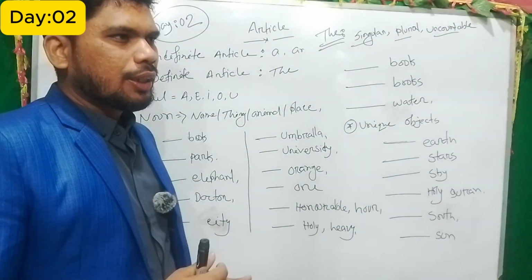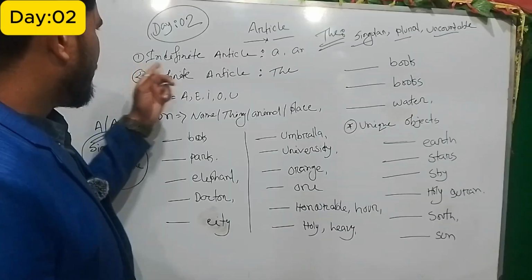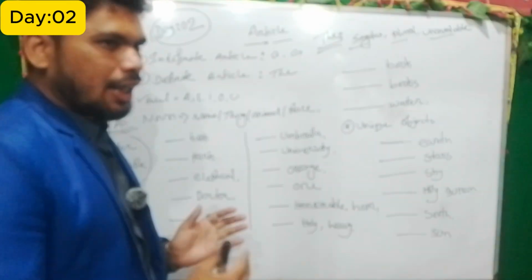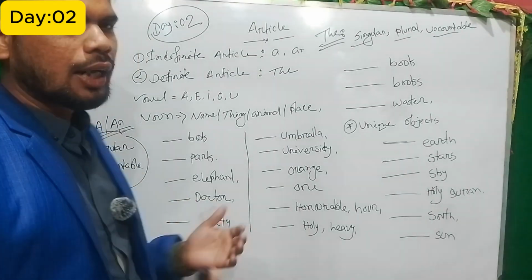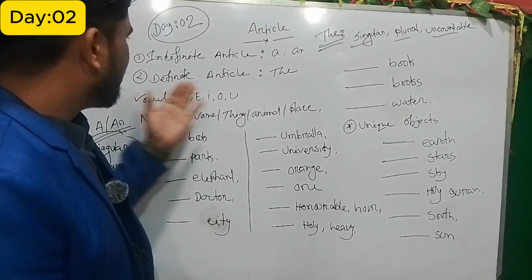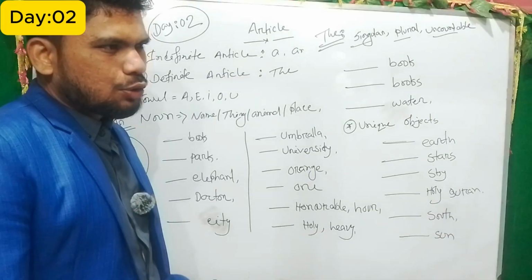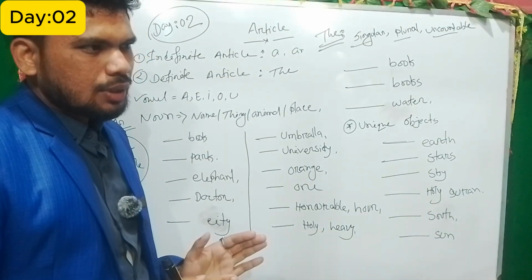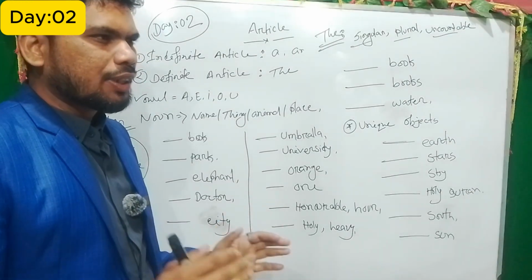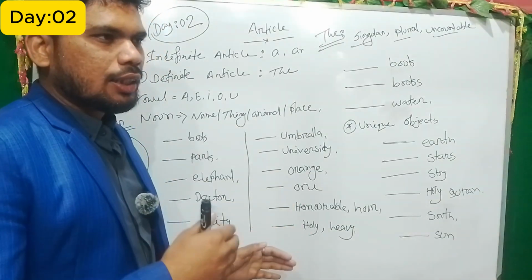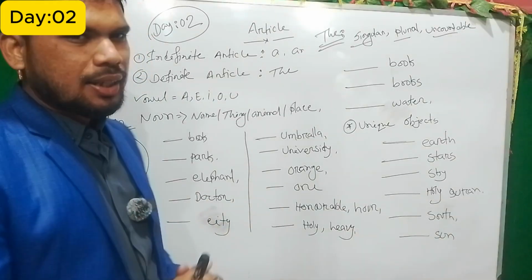So article, we know we have two kinds of article in grammar. One is indefinite article, that is a and an, and this is basically used for singular countable nouns. Another is definite article, that is the. This is very specific, and it is used for unique things, and also for something already mentioned in the conversation or in the story. I will try to explain all the things step by step.